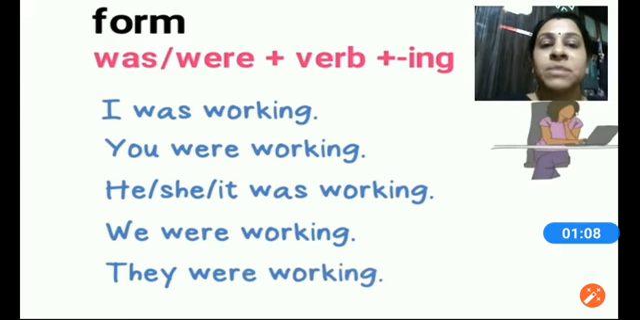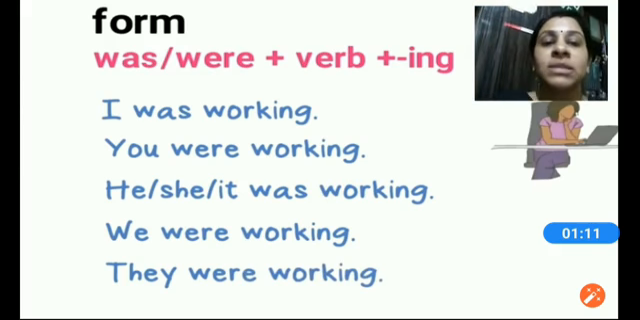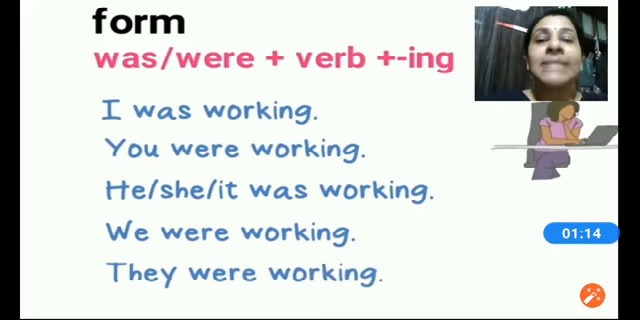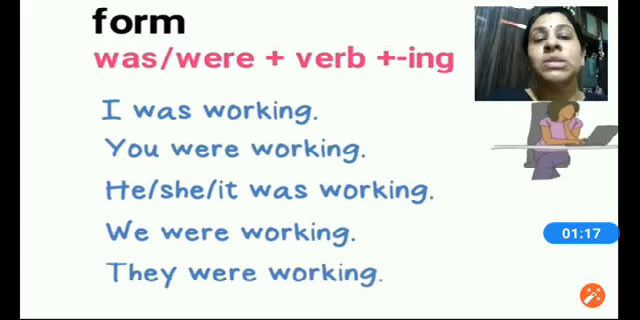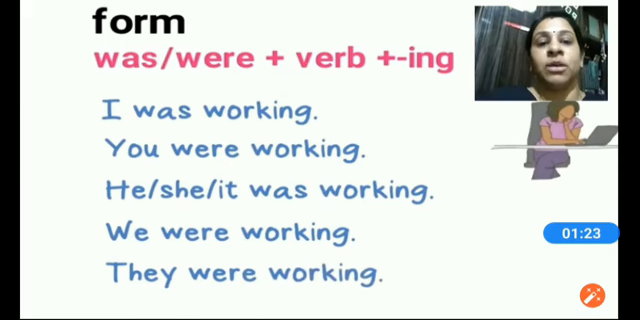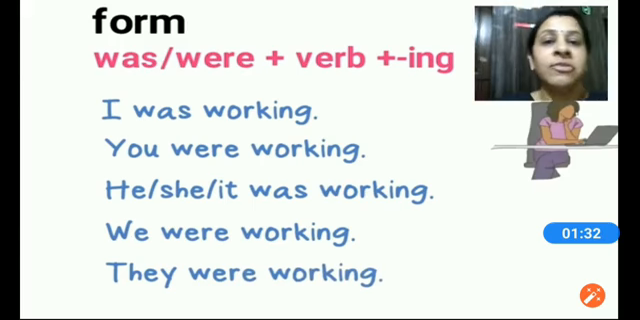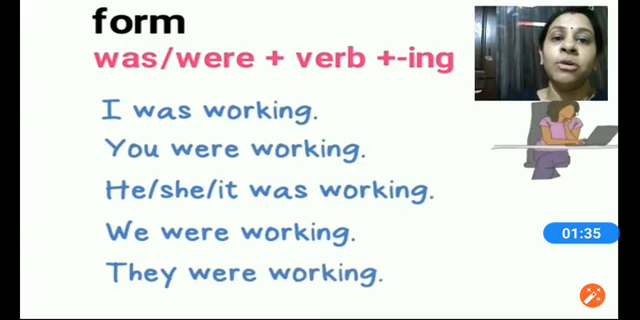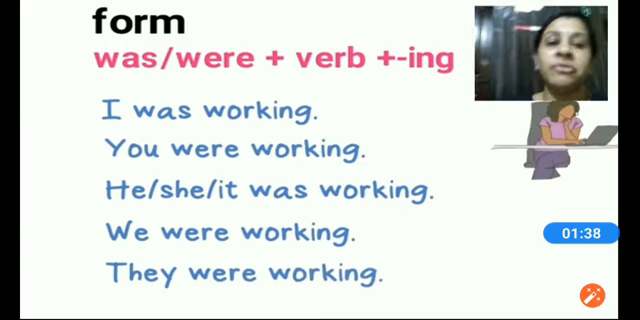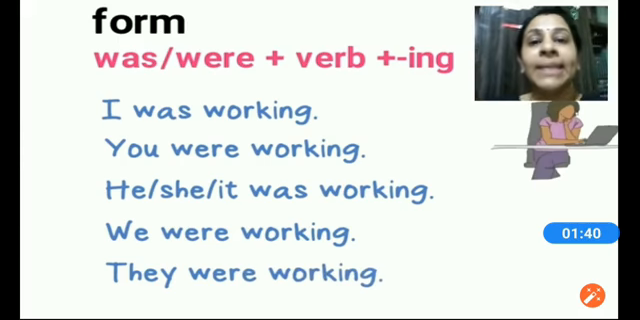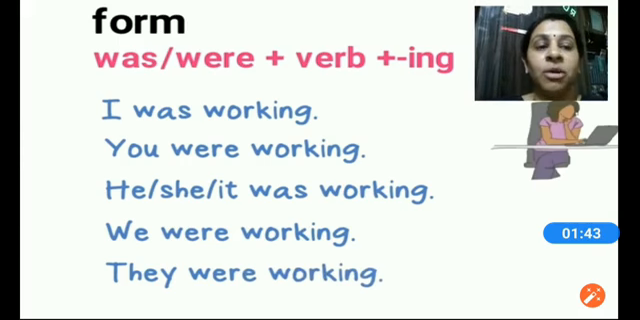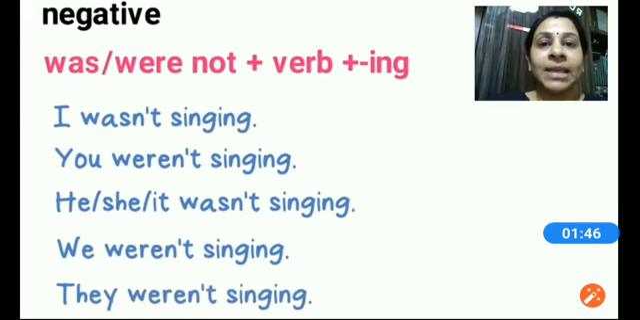I is first person singular pronoun, so we use was. You were working. You is second person form of pronoun, so we use were. He, she or it is again singular form of pronoun, so we say he, she or it was working. And then we have we were working. We is first person form of pronoun in plural form, and then we have they were working. They is once again the plural form of third person pronoun, and then we say they were working.